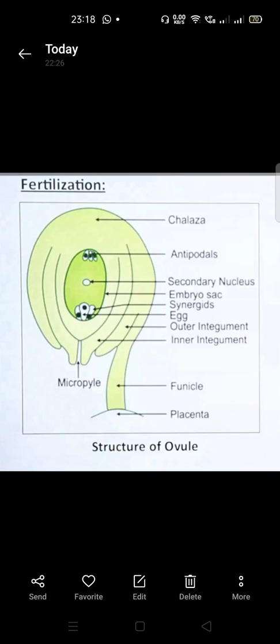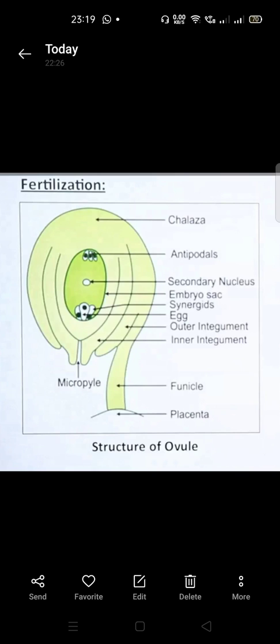After it, at the top of it, below chalaza, you can see there are 3 small cells. These are 3 small cells along with the nucleus. These 3 cells are not at all taking part in sexual reproduction.